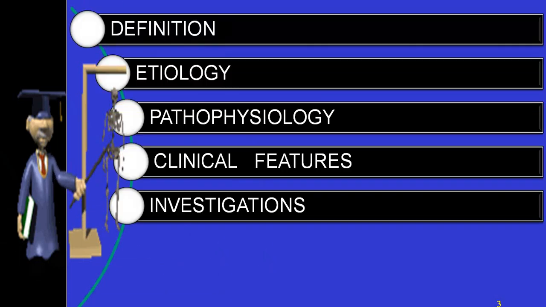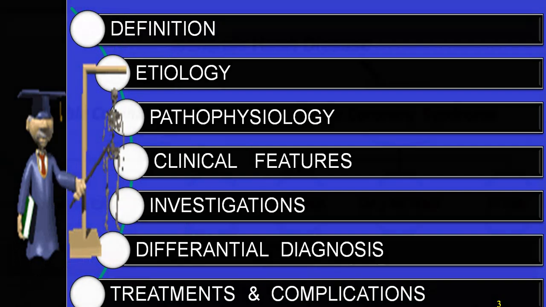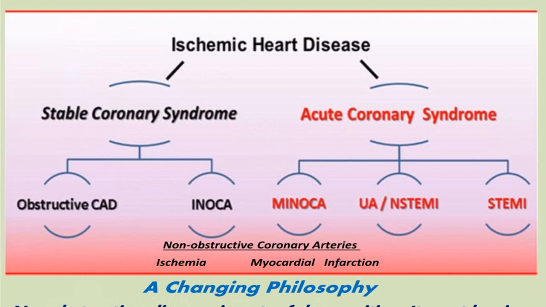As usual, we'll be discussing under different headings: definition, etiology, pathophysiology, clinical features, investigations, differential diagnosis, treatment, and complications. We know very well ischemic heart disease. We have discussed before.